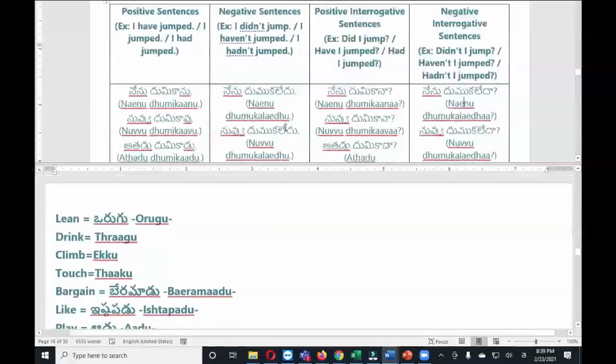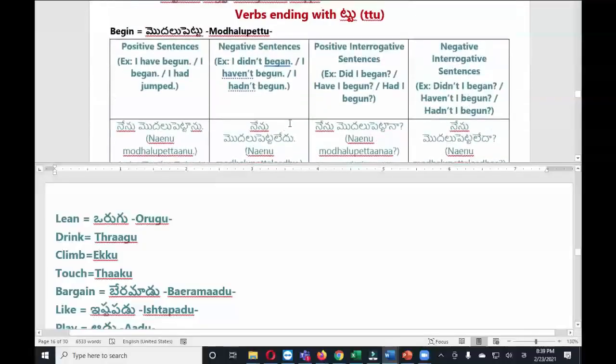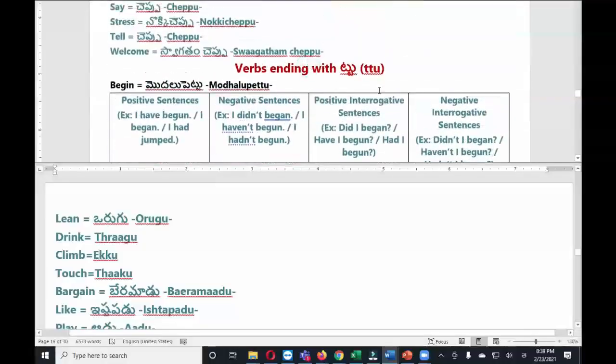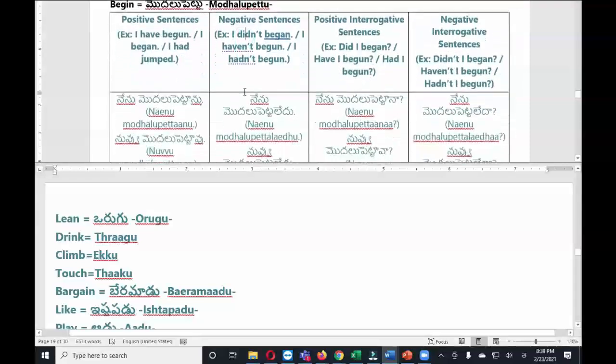Okay, let us go to the next category. There is a huge list. Okay, the next category is verbs which are ending with to sound. Okay, so I took one example. Begin modalu pettu. I'm going to read the sentences in 4 forms.